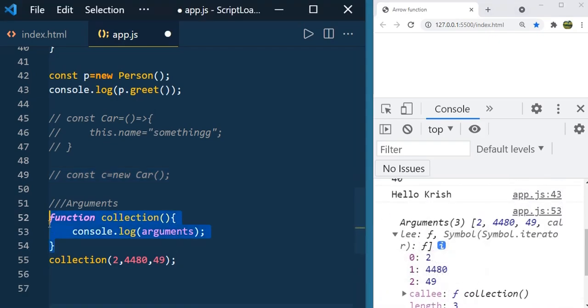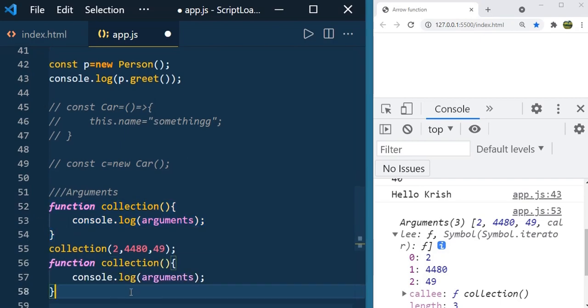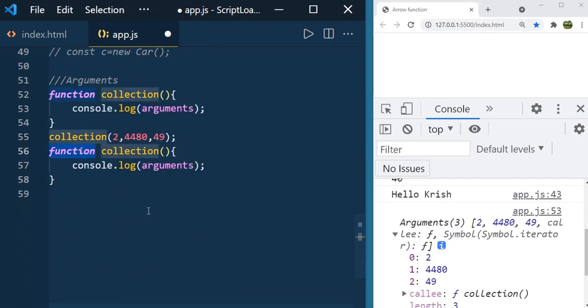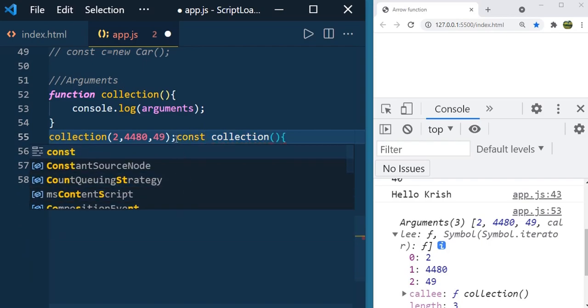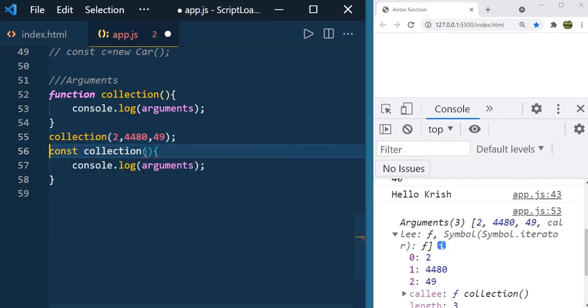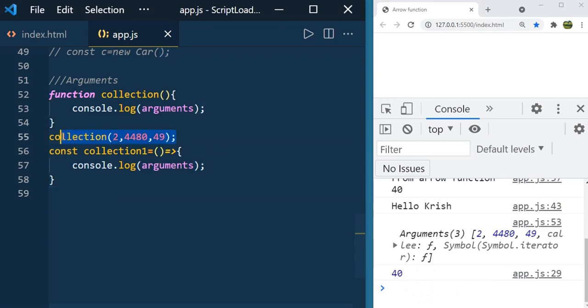Let us define the same thing using the arrow function. Const collection1 equal to, and let us call collection1 also, and save it.